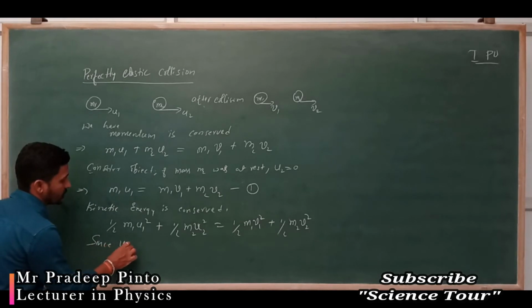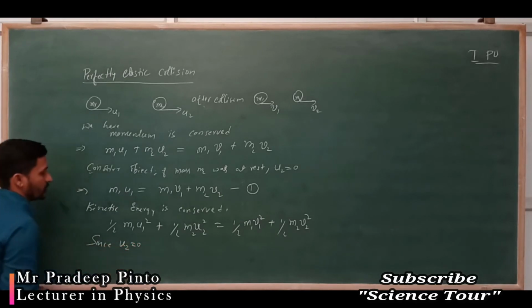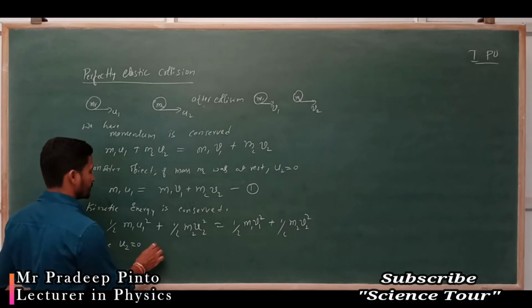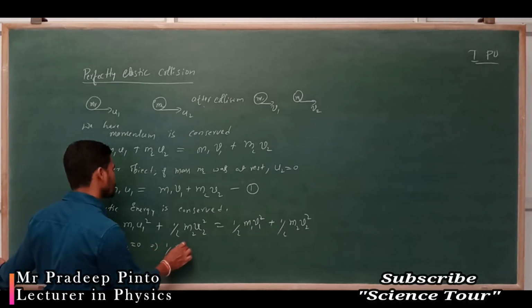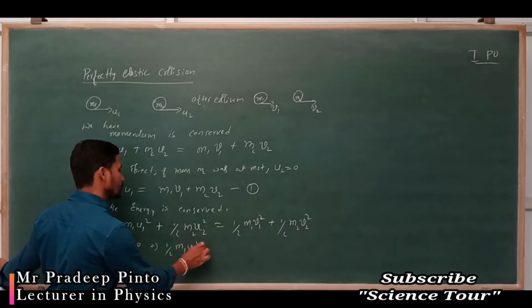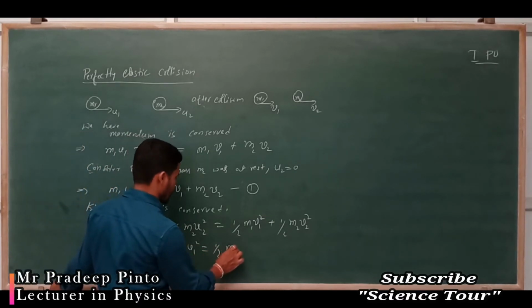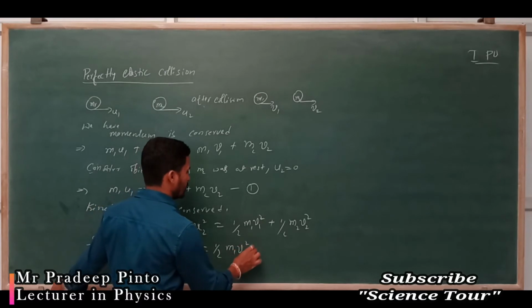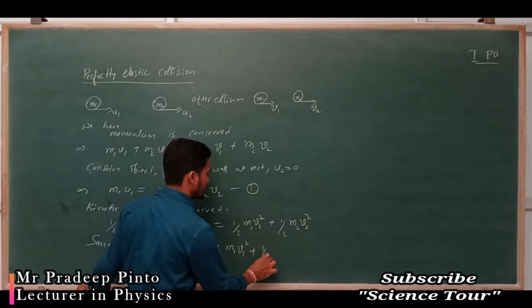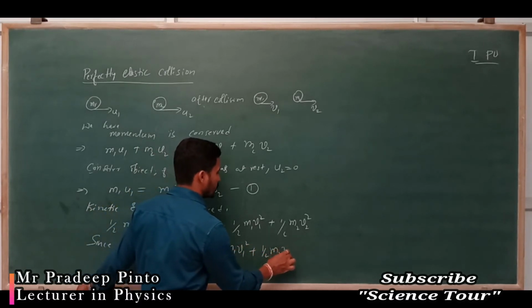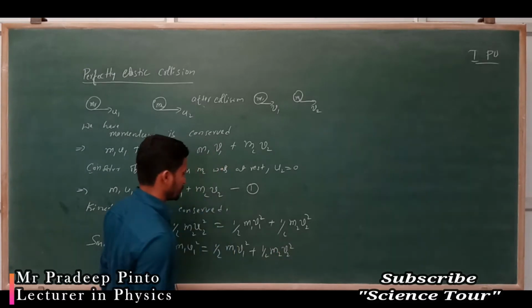Since u2 is equal to 0, we get half m1 u1 square is equal to half m1 v1 square plus half m2 v2 square.